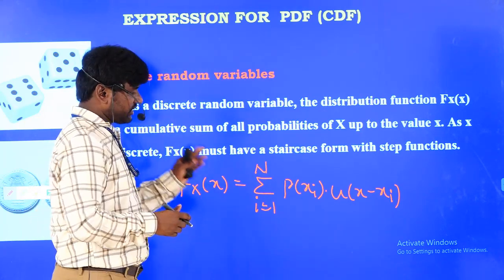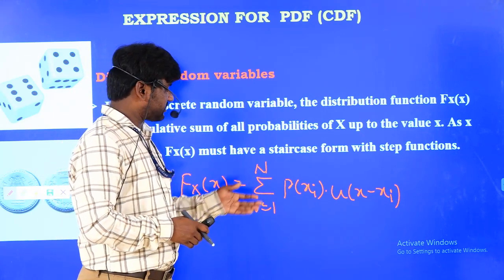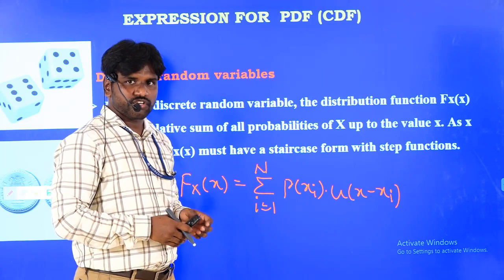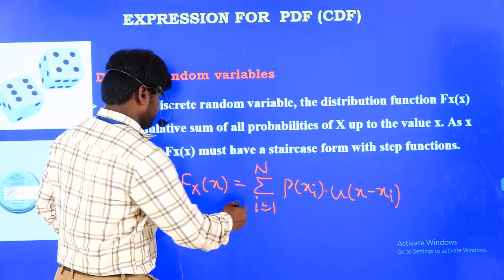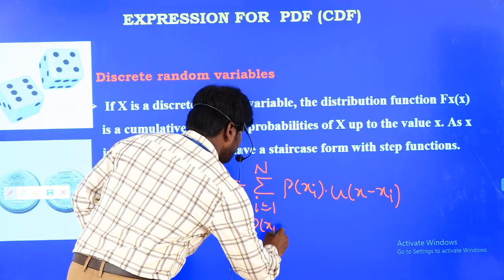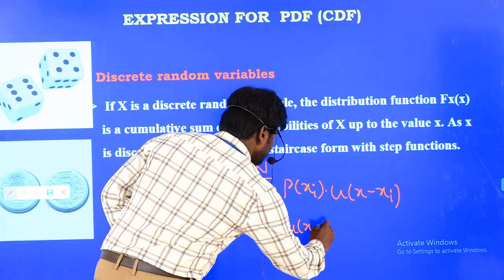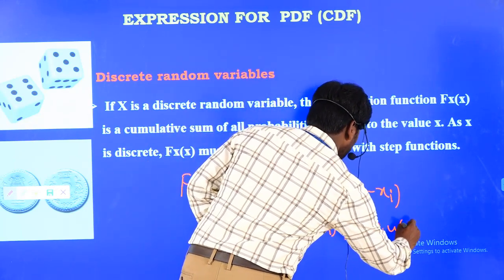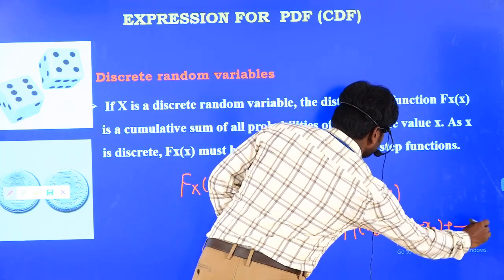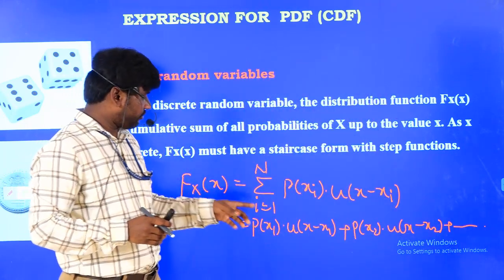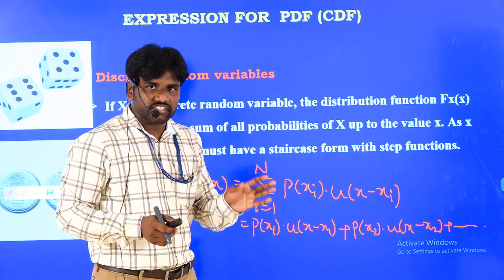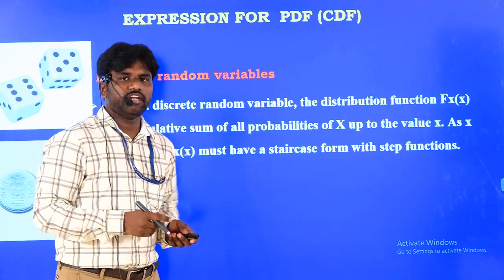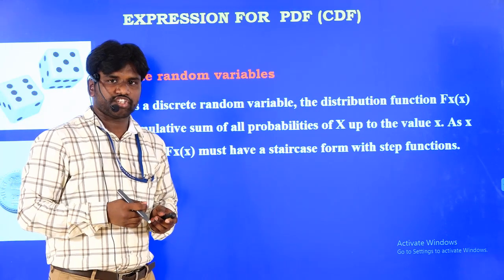Now if you write this expansion, this is our expression for the probability distribution function. The expansion is p of x1 multiplied with u of x minus x1, plus p of x2 multiplied with u of x minus x2, plus and so on. But remember here, x1 and x2 are not fixed values. This is the first value, this is the second value, like that you have to consider. Till now we discussed the probability distribution function.